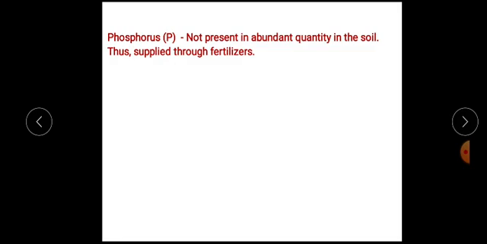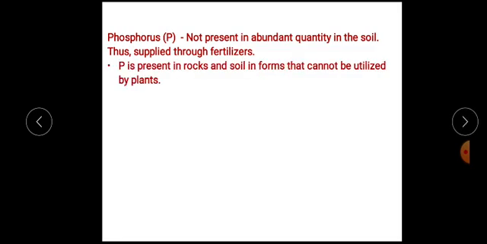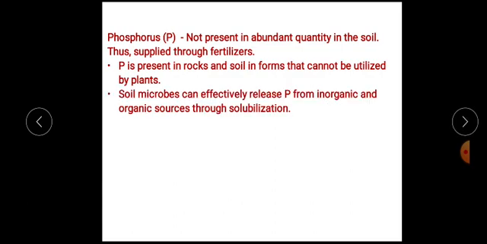Therefore, this phosphorus is generally supplied as a chemical fertilizer in the fields. Phosphorus is present in rocks and soil in the complex form, and it cannot be absorbed by plants. So it is unavailable for the plants.